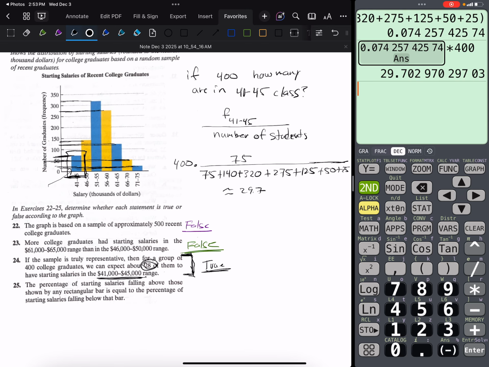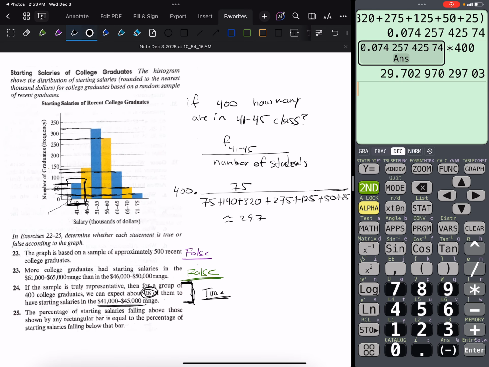Okay. The percentage of starting salaries falling above those shown by any rectangular bar is equal to the percentage of salaries falling below that bar. So it's saying that if I erase all those marks and select a bar here, I'll select this one.